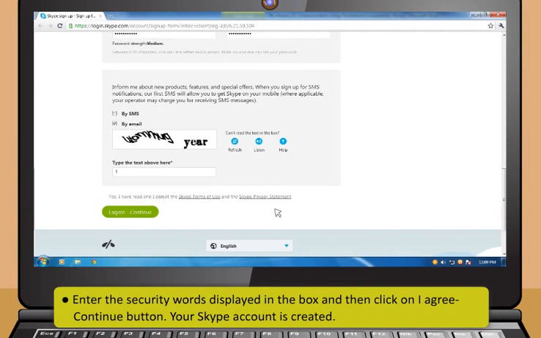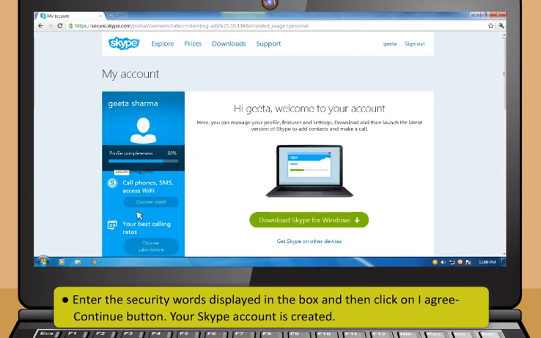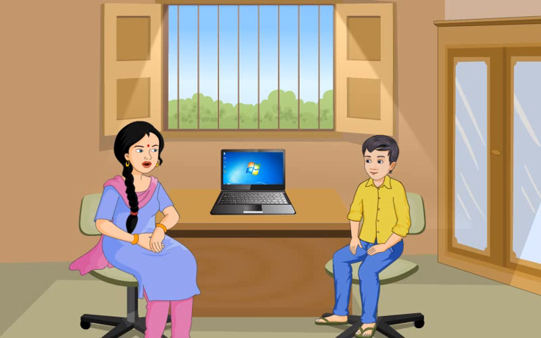Next, enter the security words displayed in the box and then click on I agree Continue button. Your Skype account is created. Now, I will teach you how to interact with contacts by using Skype. Yes, please do. All this is so very interesting.